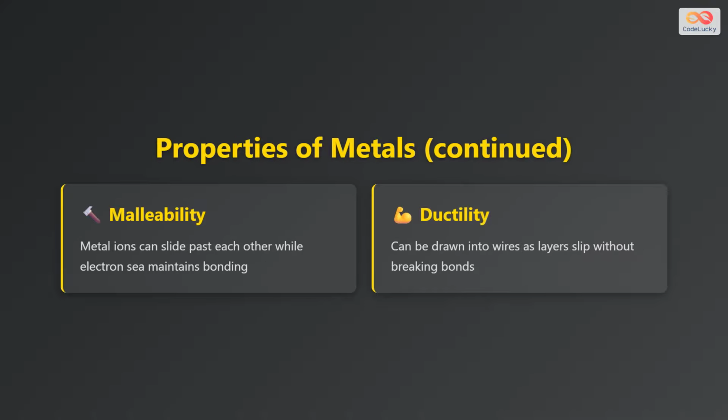Let us explore two more important properties. First, malleability. Metals can be hammered into thin sheets because metal ions can slide past each other while the electron sea maintains the bonding. The delocalized electrons adjust their positions to keep the structure intact even as the metal is deformed. Second, ductility. Metals can be drawn into wires as layers of metal ions slip over one another without breaking the metallic bonds. The electron sea continues to hold everything together, allowing the metal to change shape without fracturing.